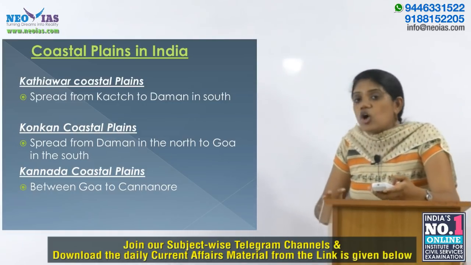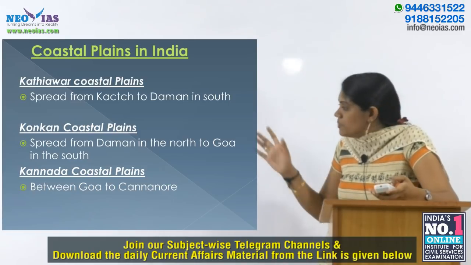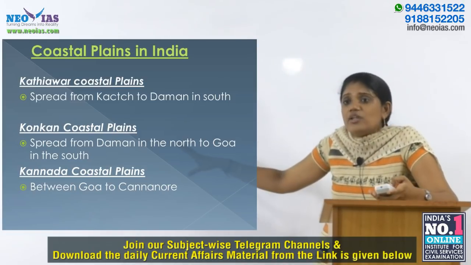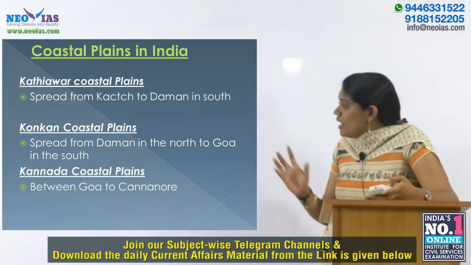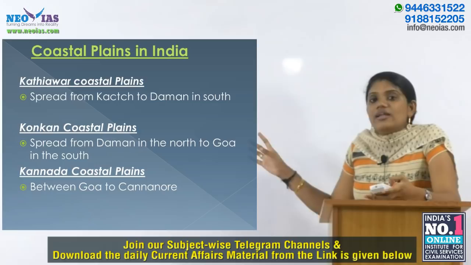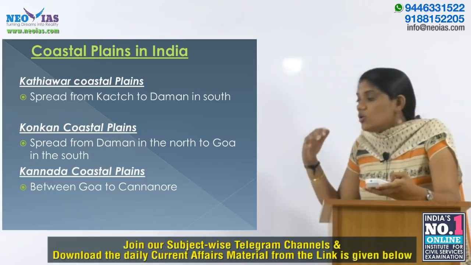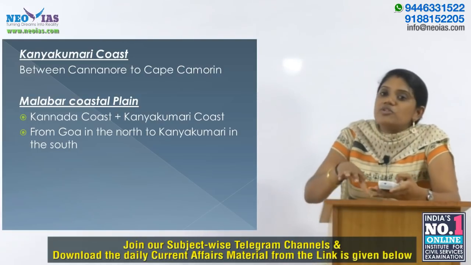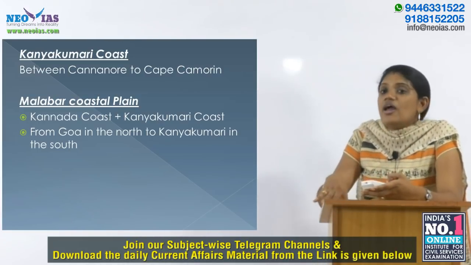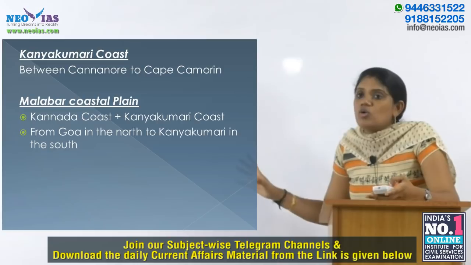And next is the Konkan coastal plains. We know that it is spread from Daman in the north to Goa in the south. Actually, it is a submerged plain. And next is the Kannada coastal plain. It lies between Goa and Kannur. And next is the Kanyakumari coast. It lies between Kannur and Cape Comorin. And next one is the Malabar coastal plain.